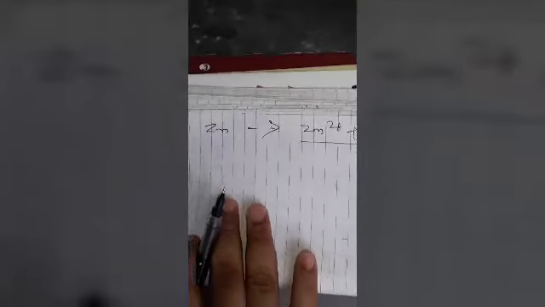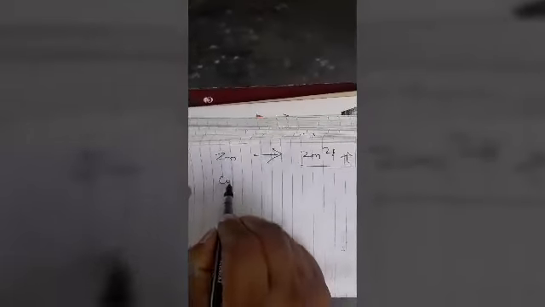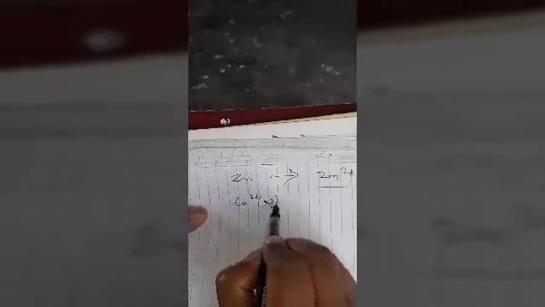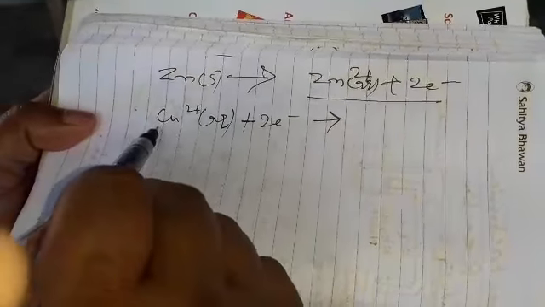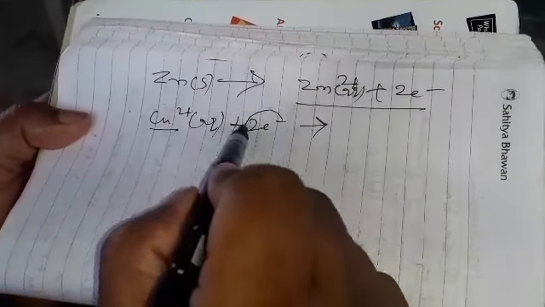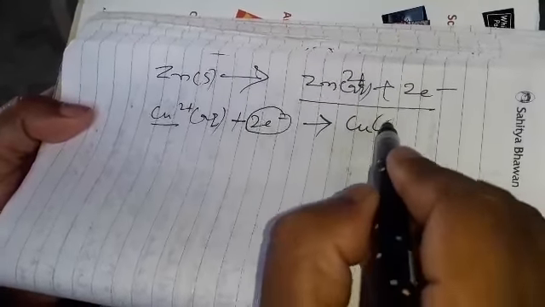Zinc will lose 2 electrons. So this is a reducing agent. Why is it a reducing agent? Oxidation, which is loss of electrons, plays the role of a reducing agent, and copper, which gains electrons, plays the role of oxidizing agent. Now what will happen? Copper ion plus 2 electrons is gained. This is the copper in solid form.